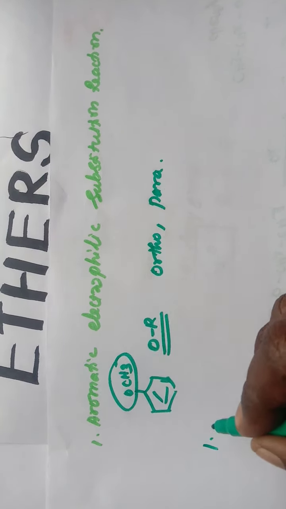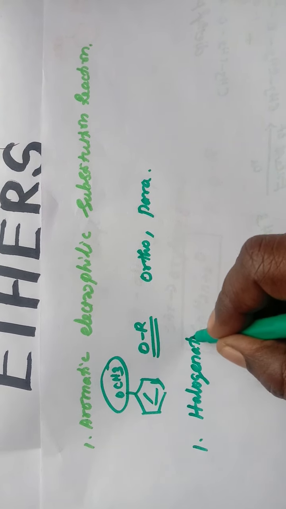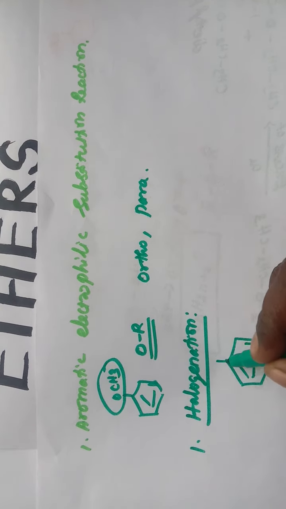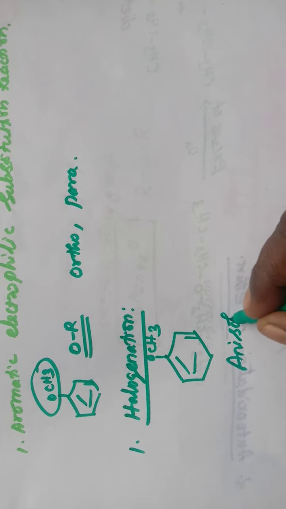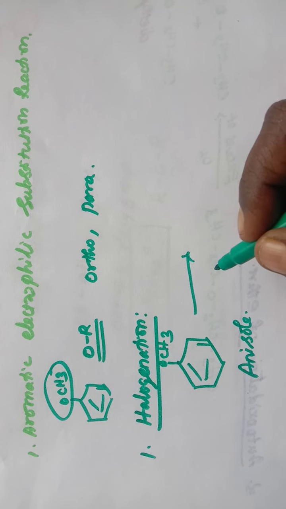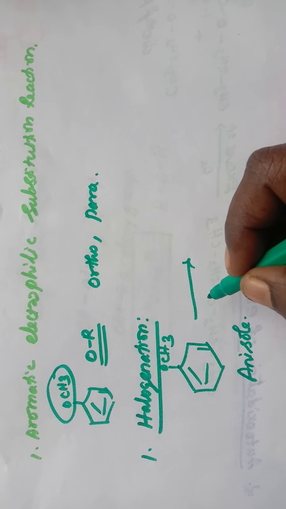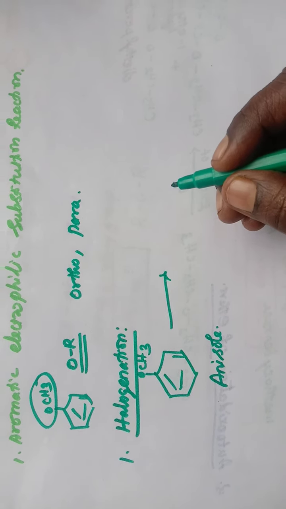The first one is halogenation. This is anisole. This anisole undergoes bromination with bromine water in acetic acid. Even in the absence of catalyst, para isomer is obtained.